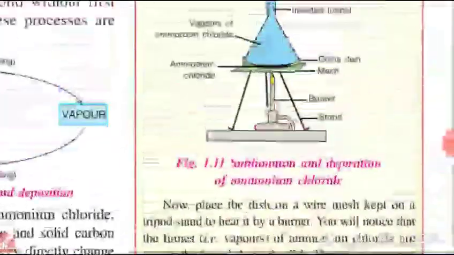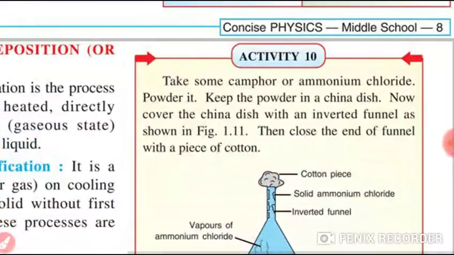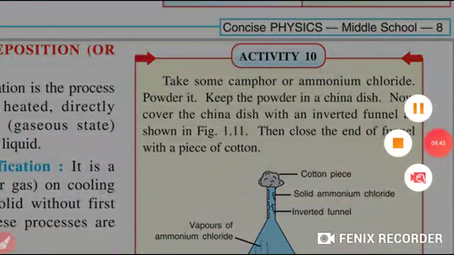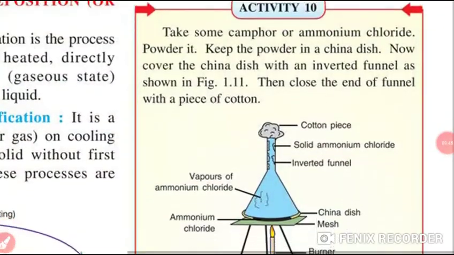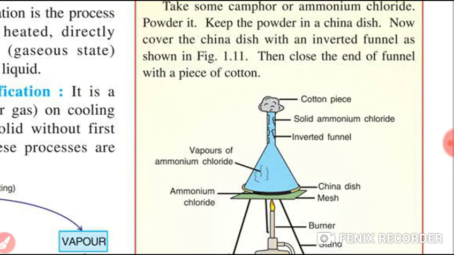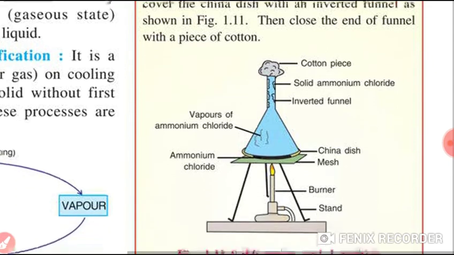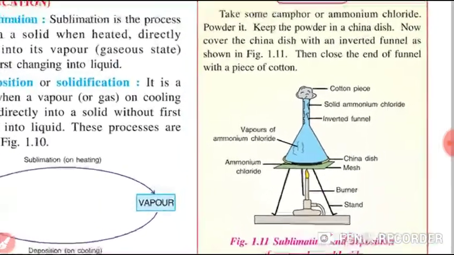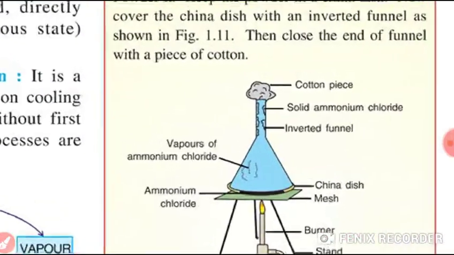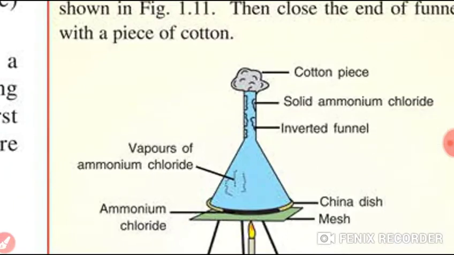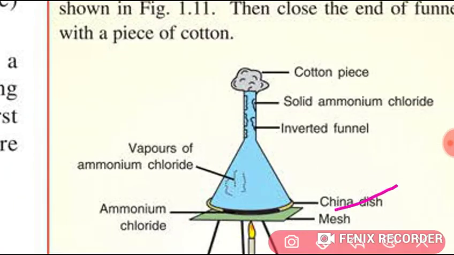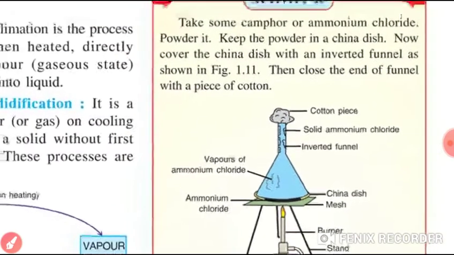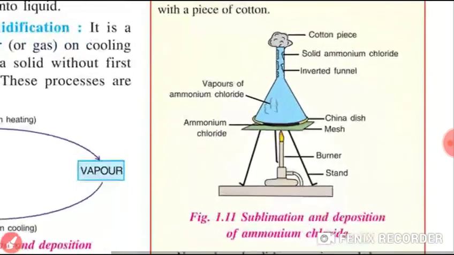So students, the process of sublimation and deposition can easily be demonstrated by the following activity. I will show you this activity. Take some camphor or ammonium chloride powder and keep it in a dish. Now cover this dish with an inverted funnel, and close the end of the funnel with a piece of cotton like this. Are you seeing the diagram? This is a china dish, this is an inverted funnel, and the cotton piece is kept on top.